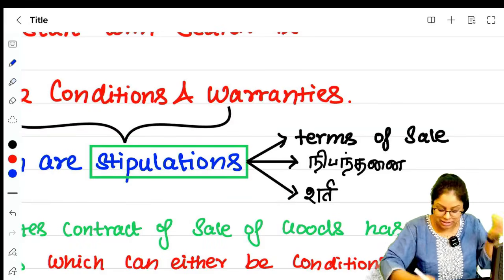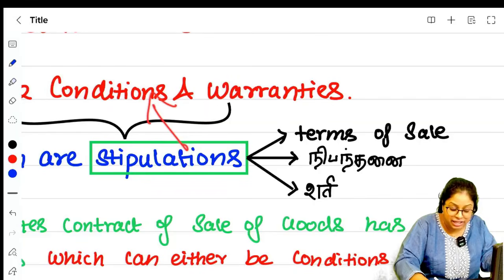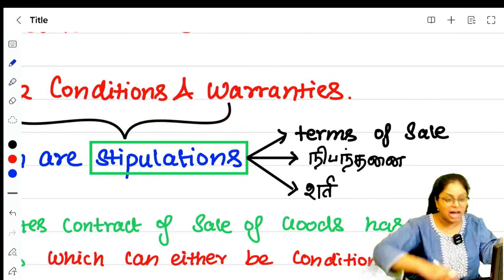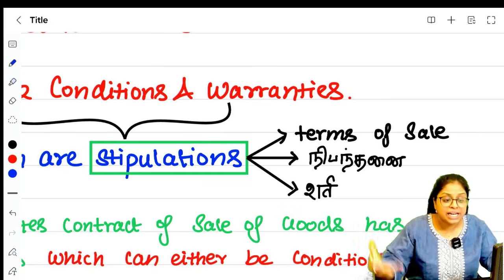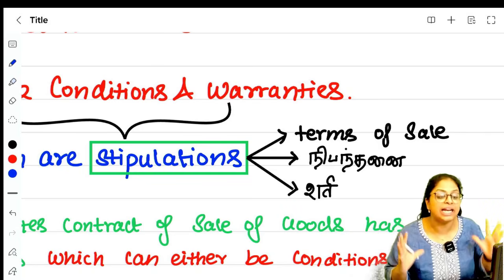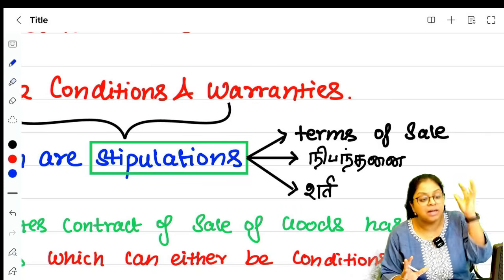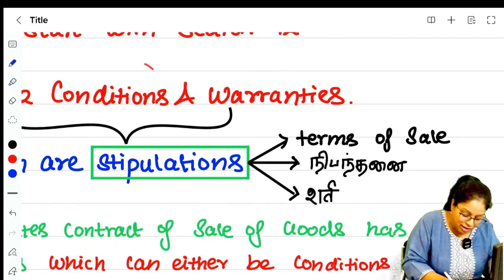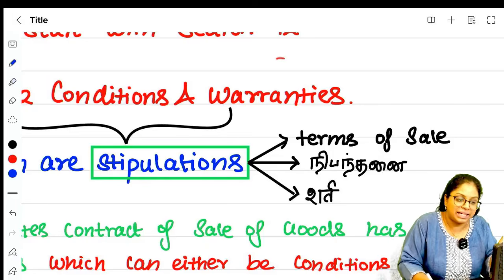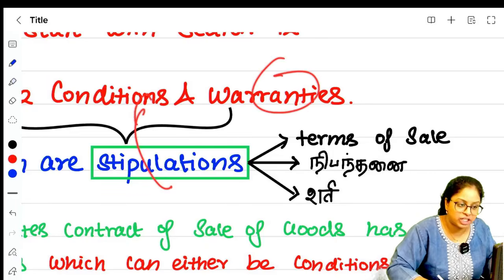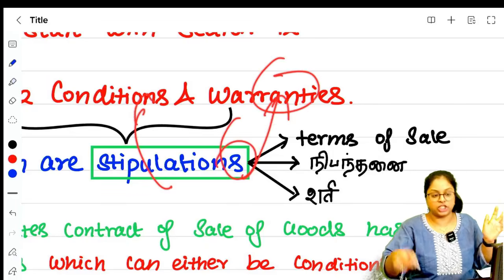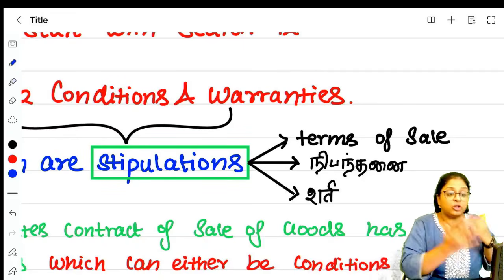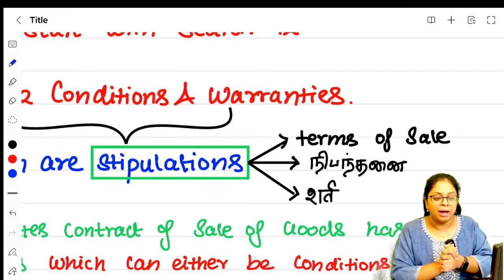Now these terms, these stipulations can either be conditions or warranties. How to identify whether it is a condition or a warranty, I will teach you in a while. But remember, stipulations, the terms of a sale of goods, can either be a condition or a warranty. Now what is a condition, what is a warranty, and what is its legal implication, we are going to see.